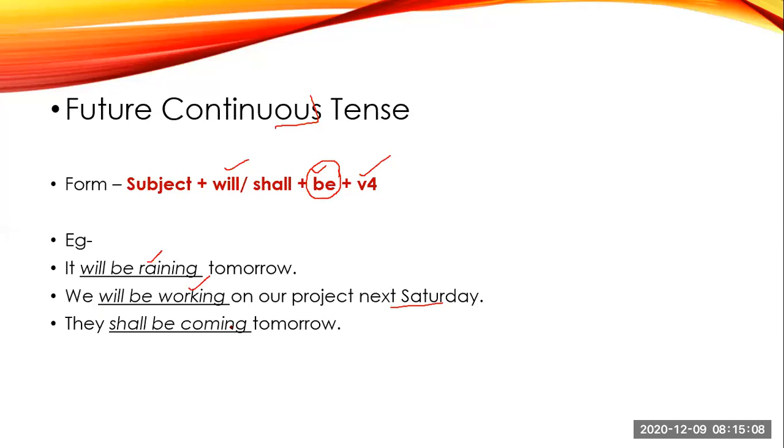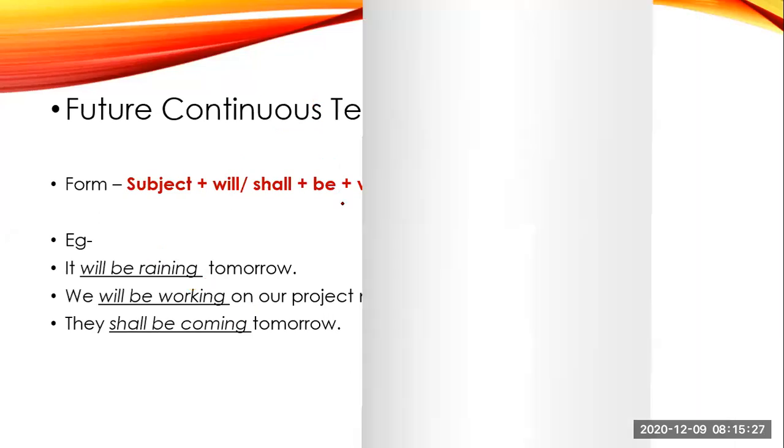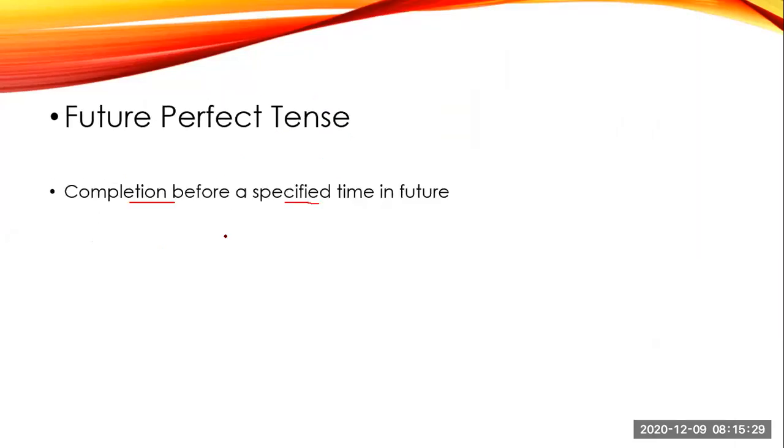The next is your future perfect. Future perfect tense means completion before a specified time in future. Means the activity which will begin in future, which will take place in the complete specified time in future. So here we have formed will or shall plus have.